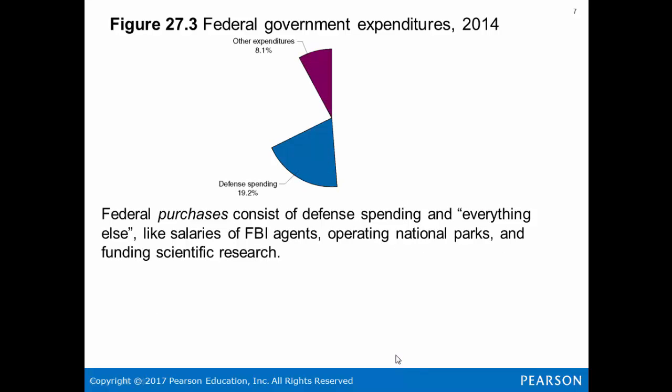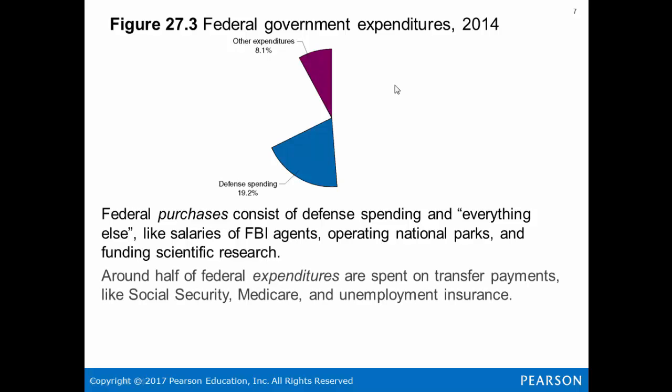So, in 2014, where did the government spend their money? Federal purchases consist of defense spending and everything else, like FBI salaries, operation of national parks, funding scientific research. Defense spending in 2014 was 19.2% of all the federal government spending, and other was 18.1%. Around half of federal expenditures are spent on what we consider transfer payments like Social Security, Medicare, and unemployment insurance. This does not directly increase GDP.